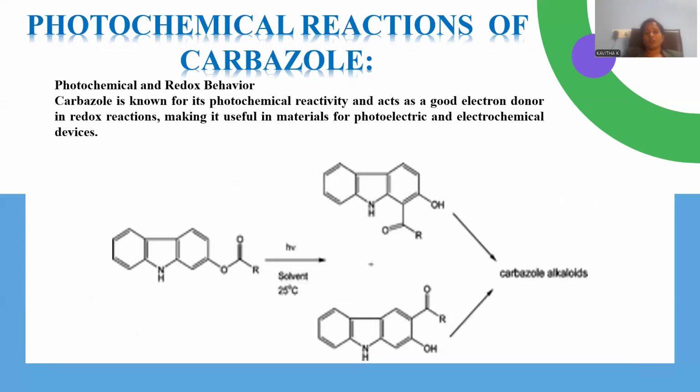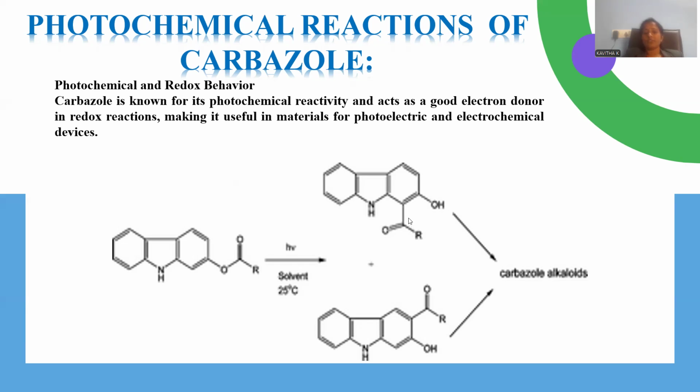Photochemical process is also possible. Carbazole will sufficiently go with the light irradiated reaction, so let me take the carbazole with the ester functionality over the position number 2 and irradiate it with light directly under solvent media, and room temperature is sufficient to operate this reaction, and this will go with the photo-Fries type of rearrangement. The ester will convert into a kind of hydroxy ketone. This is the kind of hydroxy ketone.